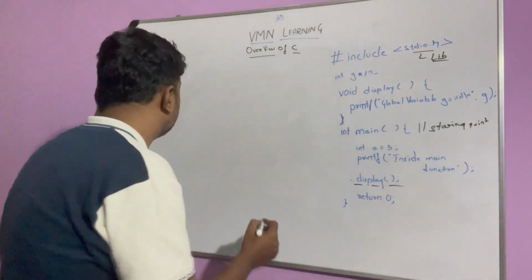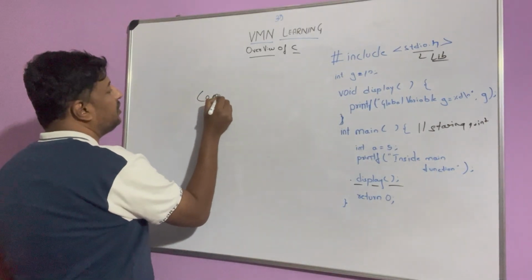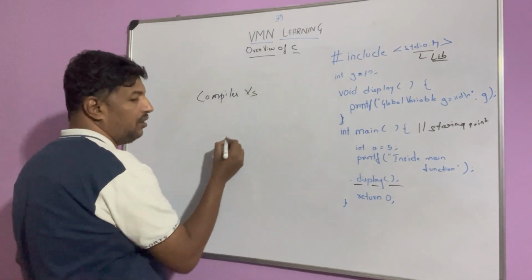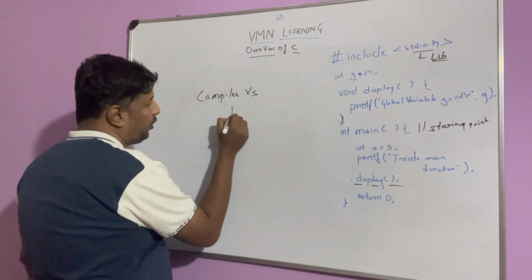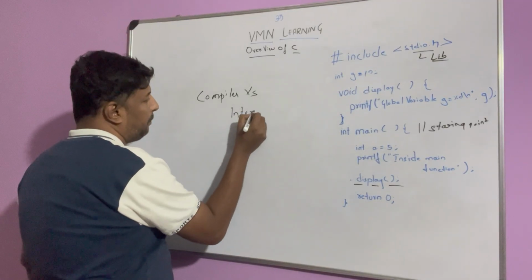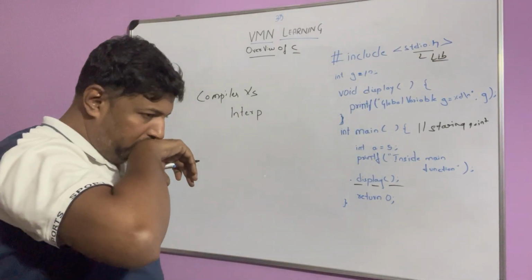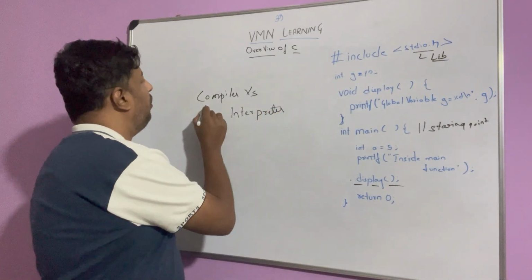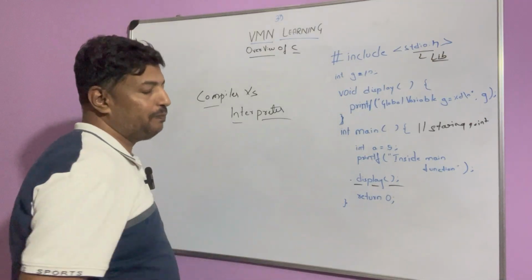Coming to the next topic, compilers and interpreters. What are compilers or what are interpreters?